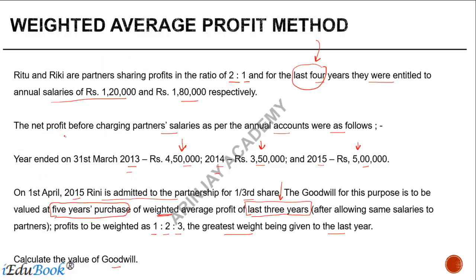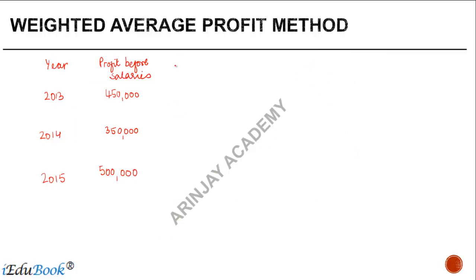Now kindly note that the net profits are before charging partners' salary. How much are the partners' salary? 1,20,000 and 1,80,000, and it has been consistent. So the total salary is 3 lakh. So salary to partners is 3 lakh, 3 lakh and 3 lakh.